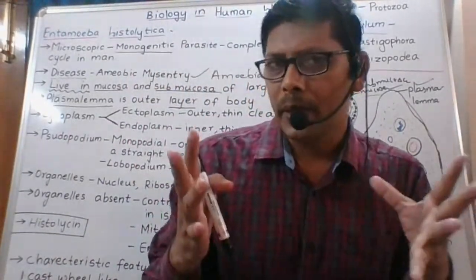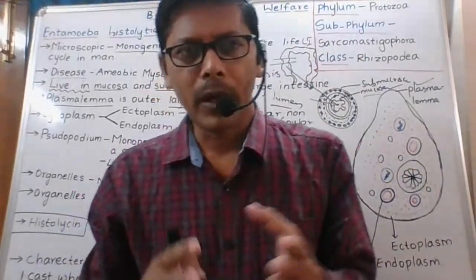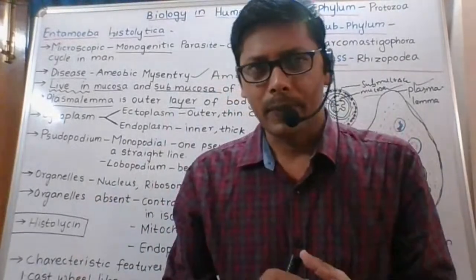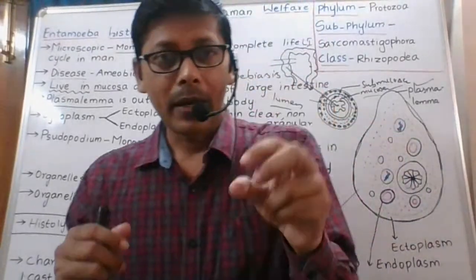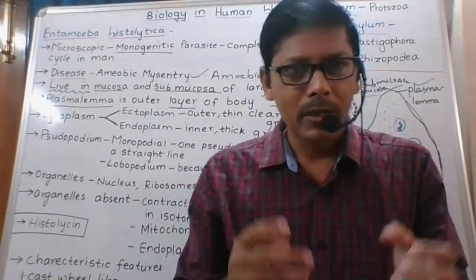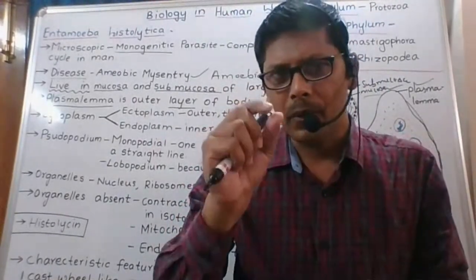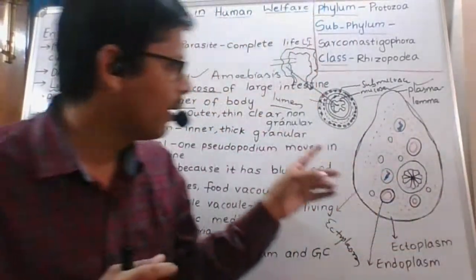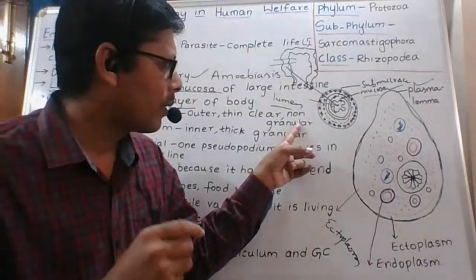For example, you know WBCs, white blood cells. White blood cells are of two types, granulocytes and agranulocytes. Granulocytes have granules in the cytoplasm. Agranulocytes do not have granules. Granules means small, grain-like structures in the cytoplasm. Here those are not present. Non-granular.